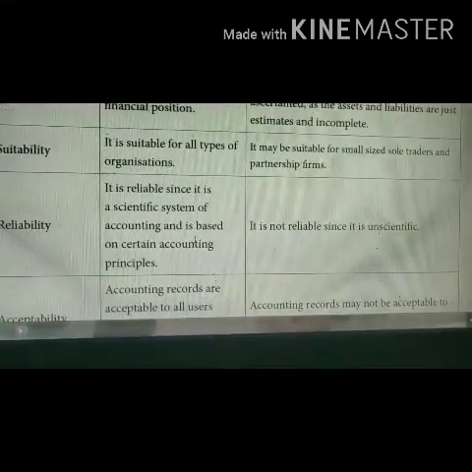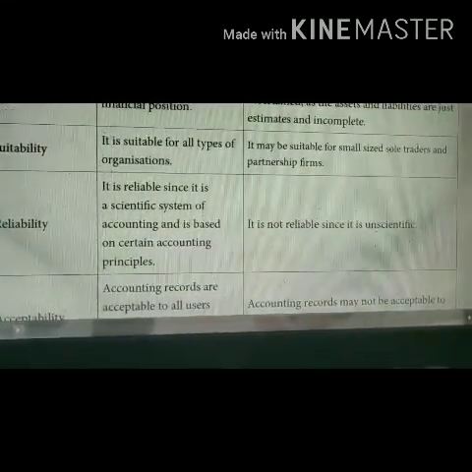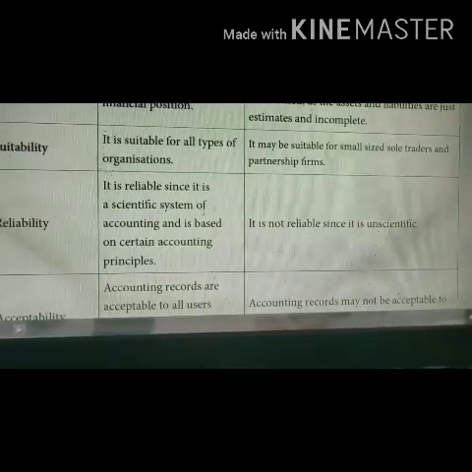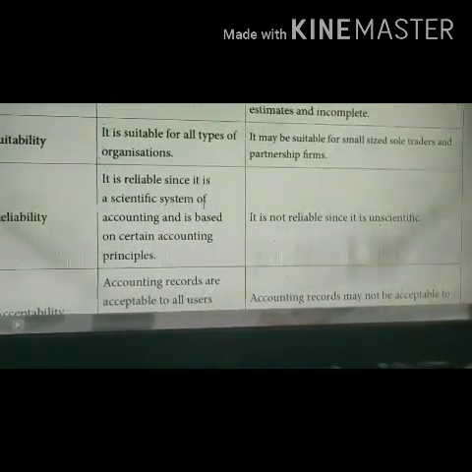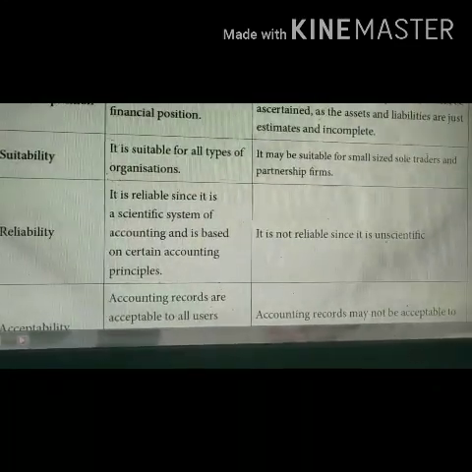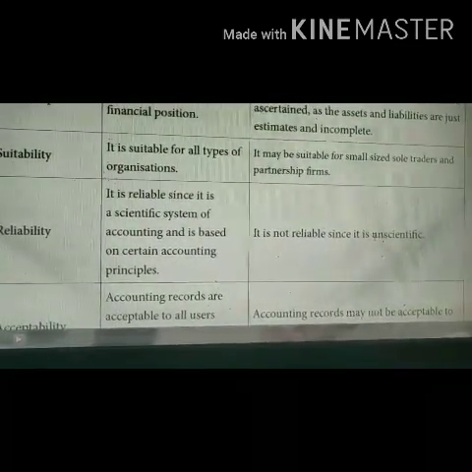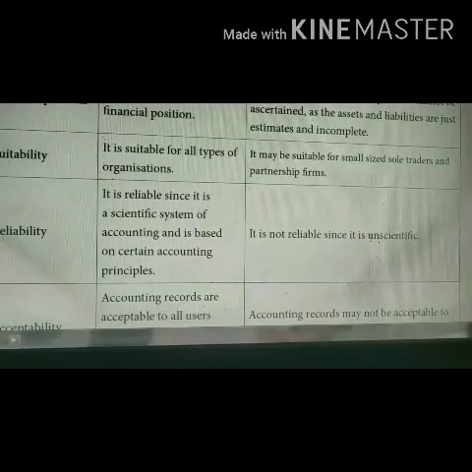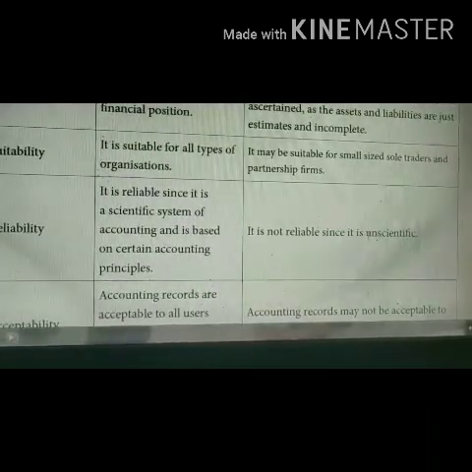Reliability. The double entry system is very reliable since it is a scientific system of accounting and it is based on certain accounting principles. Incomplete records are not reliable because they are an unsystematic and unscientific way of bookkeeping.